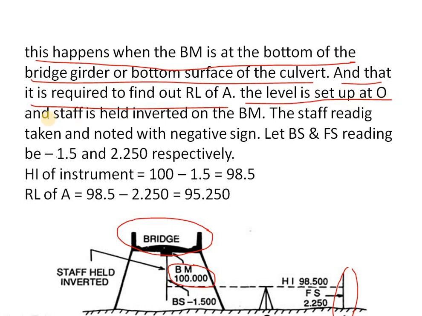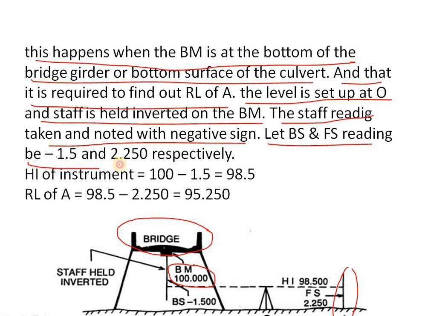The level is set up at O and the staff is held inverted on the BM. So the staff reading is taken and noted with negative sign. Let BS and FS readings be minus 1.5 and 2.250 respectively. So here, to get the height of the instrument, the benchmark is given 100 and backsight is given 1.5. So to get the height of the instrument, we have to do RL of benchmark minus BS. Then we will get 98.5. That is known as height of instrument.